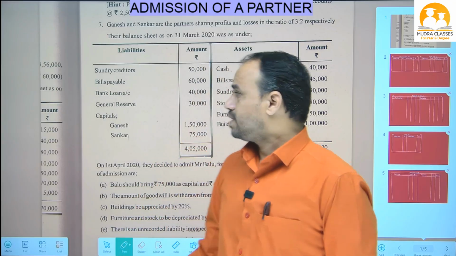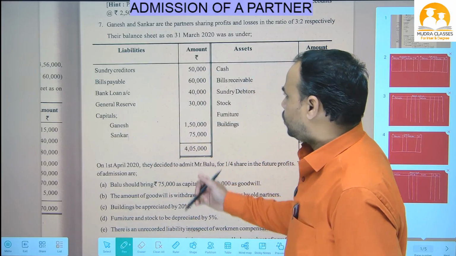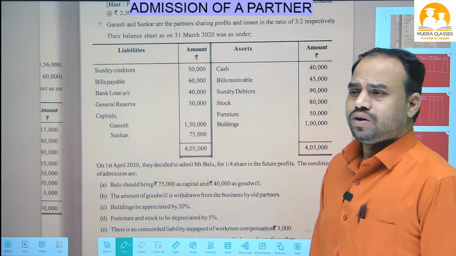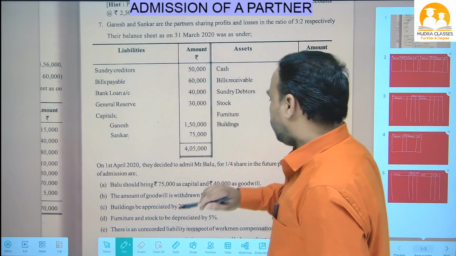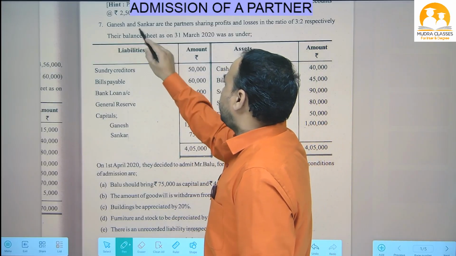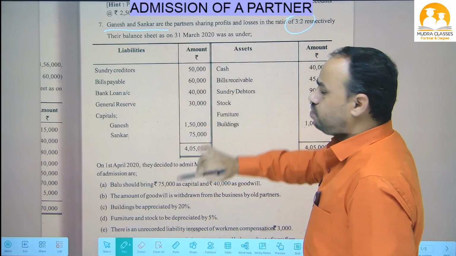Today I am going to explain question number 7 from admission of a partner. Okay, so this is the question. Let's see what is given in question number 7. Ganesh and Shankar are the partners. They are sharing profit and losses in the ratio of 3 is to 2.